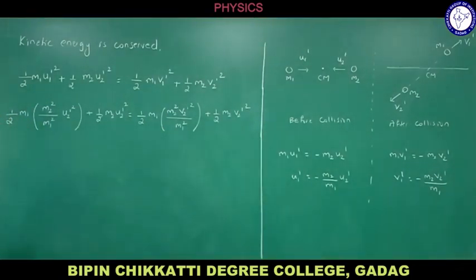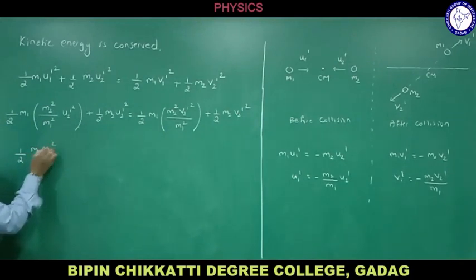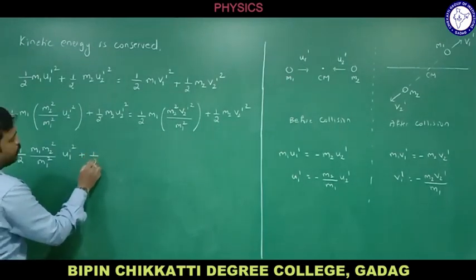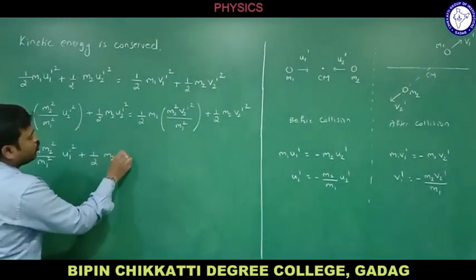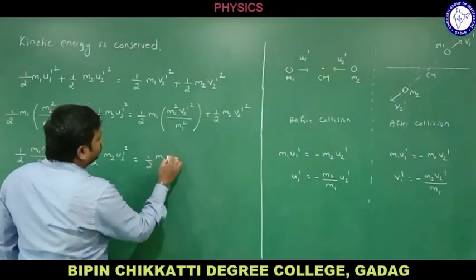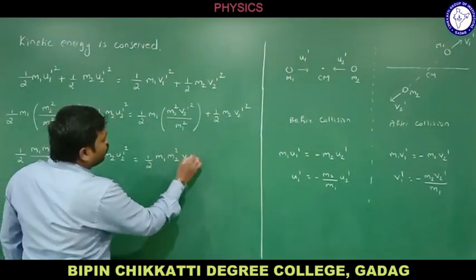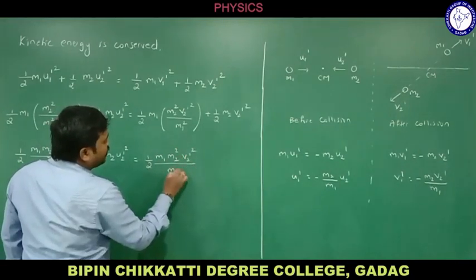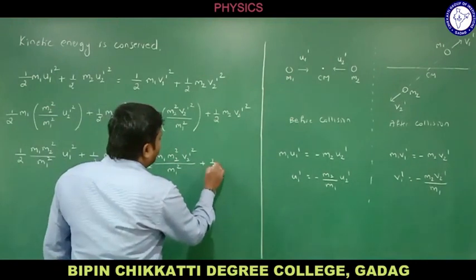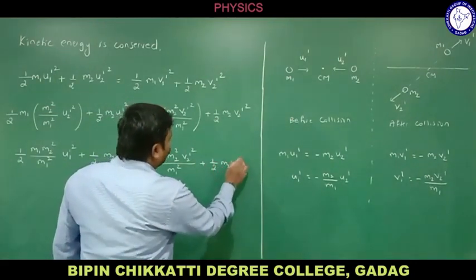So let's check it out: half m1 m2 square divided by m1 square u2 dash square plus half m2 u2 dash square is equal to half m1 m2 square v2 dash square divided by m1 square, plus half m2 v2 dash square.